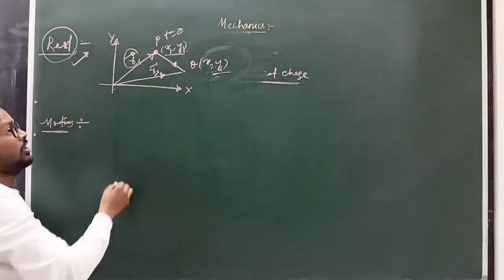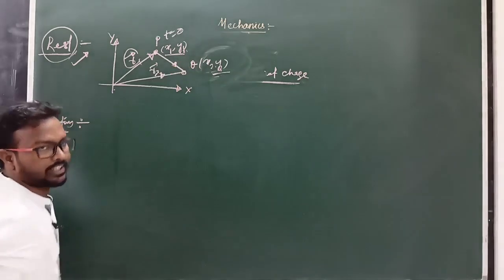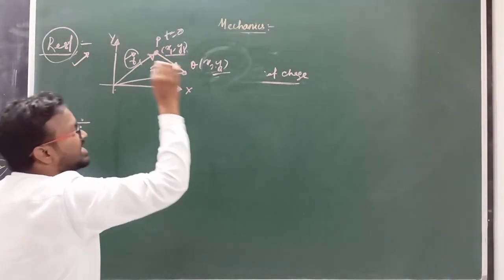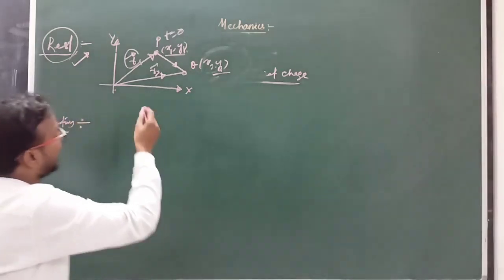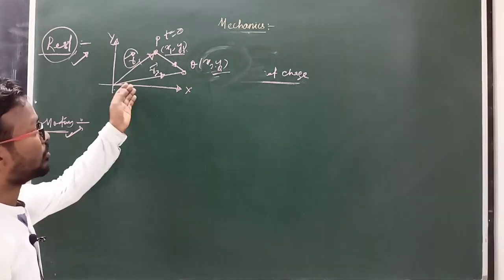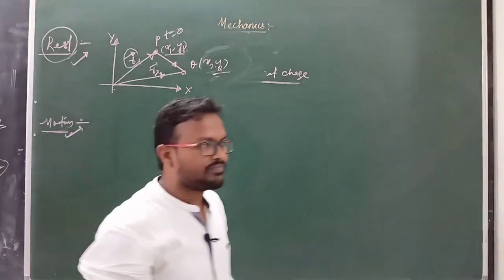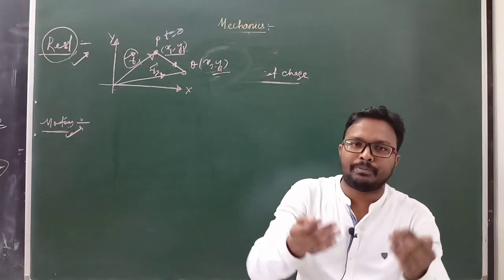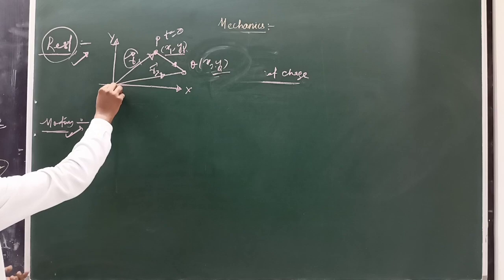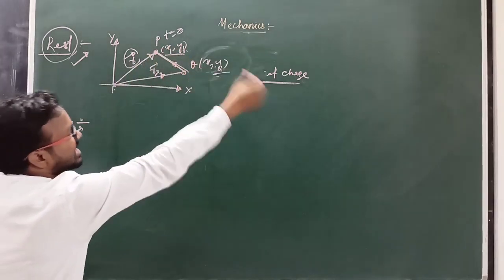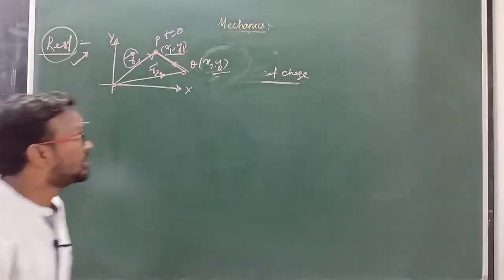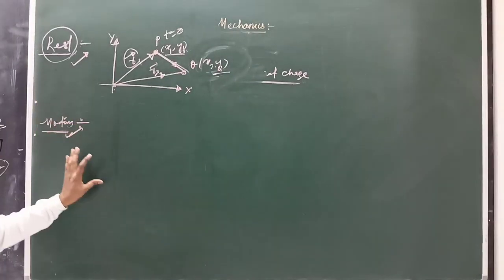But in this case your position vector is not fixed here. The coordinates of the particle change, means x axis and y axis values change. That type of relation is known as motion condition. So here the position of the particle changes with respect to this origin. So that we can say the particle is under motion condition. Clear? So these are two important points, rest and motion condition.